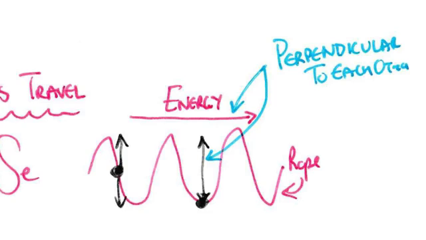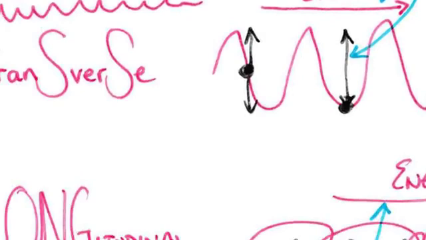I've got a rope here. The red line represents a rope being shaken up and down. And the black dots with arrows on them show you where the individual part of the rope is actually moving. The individual part of the rope moves up and down across the direction in which the energy is moving. In fact, we say the vibrations are perpendicular to the direction in which the wave is moving. Okay, and that is transverse. The word trans means across, so that's transverse waves.